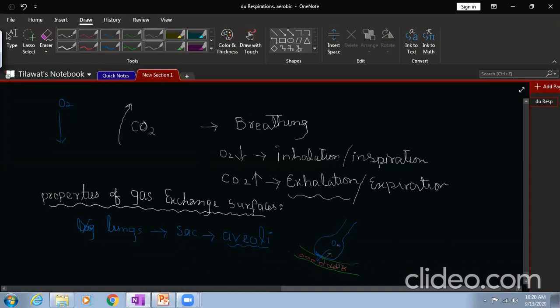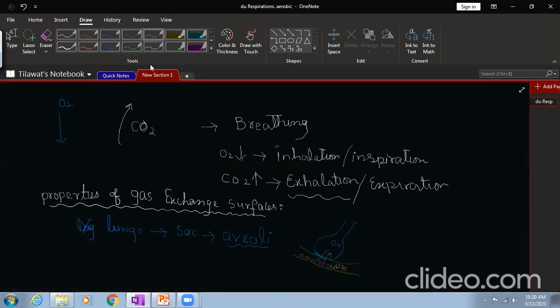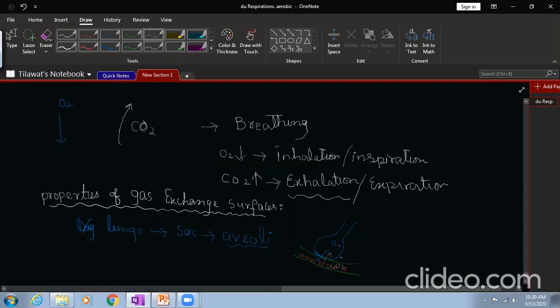Is it clear? This process is gas exchange. The surface through which this happens is the wall of the alveoli. Through this surface, exchange is happening, so this is actually the gas exchange surface.